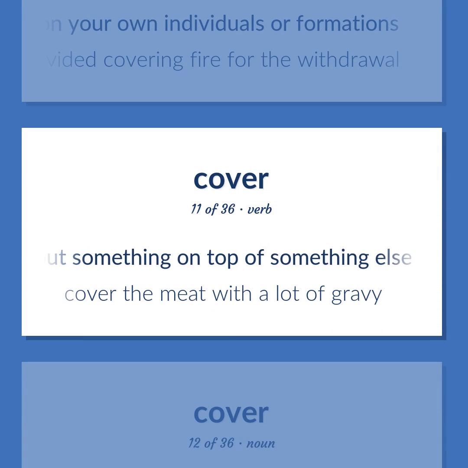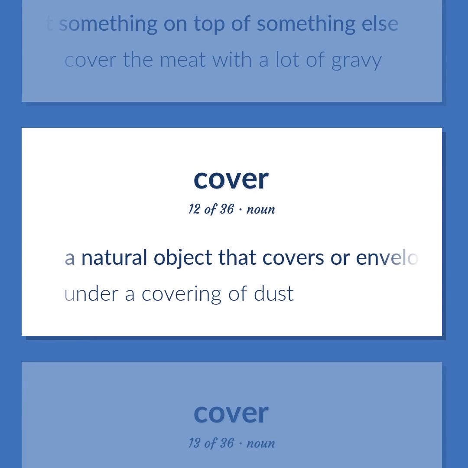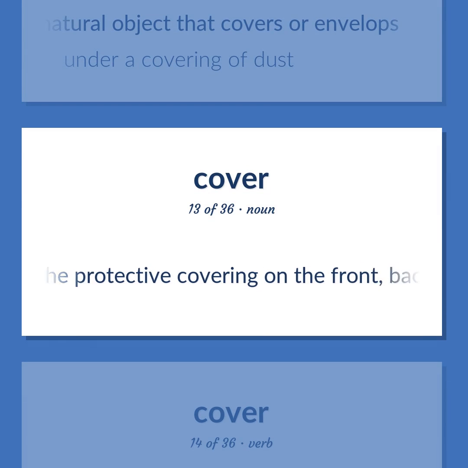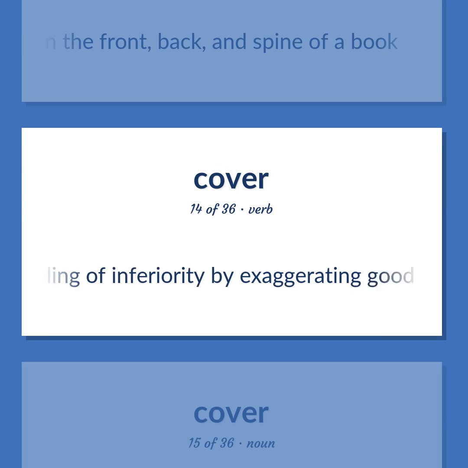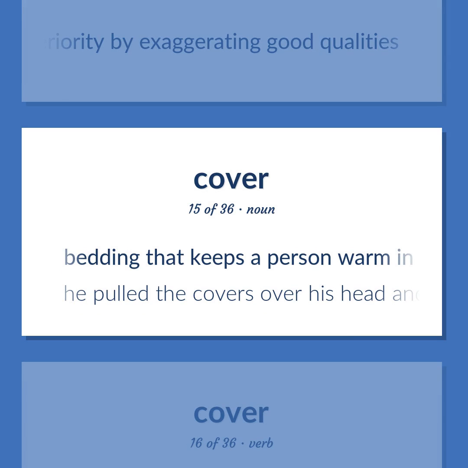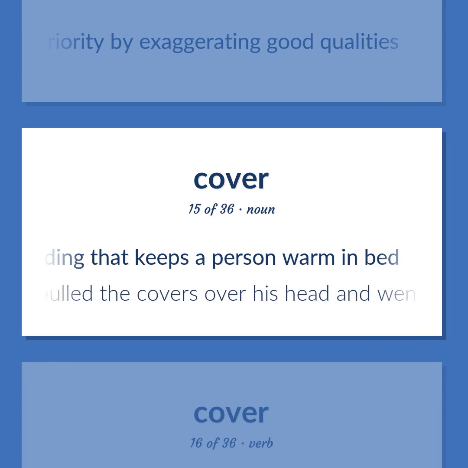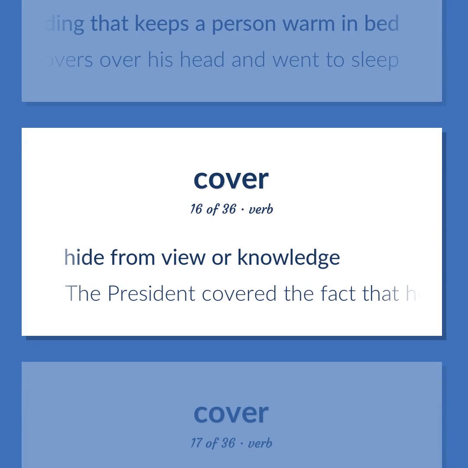Put something on top of something else. Cover the meat with a lot of gravy. A natural object that covers or envelops. Under a covering of dust. The protective covering on the front, back, and spine of a book. Make up for shortcomings or a feeling of inferiority by exaggerating good qualities. Bedding that keeps a person warm in bed. He pulled the covers over his head and went to sleep. Hide from view or knowledge. The president covered the fact that he bugged the offices in the White House.